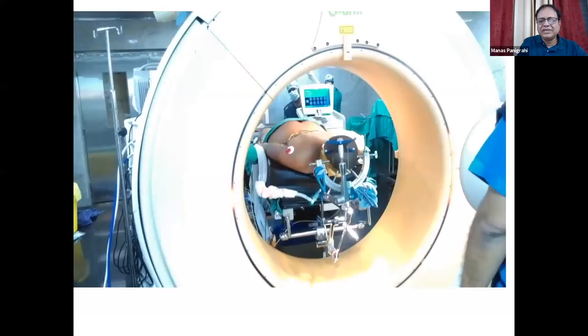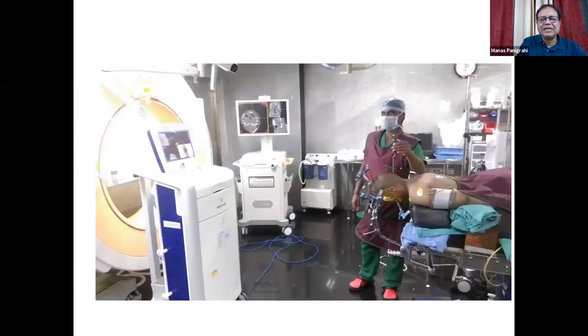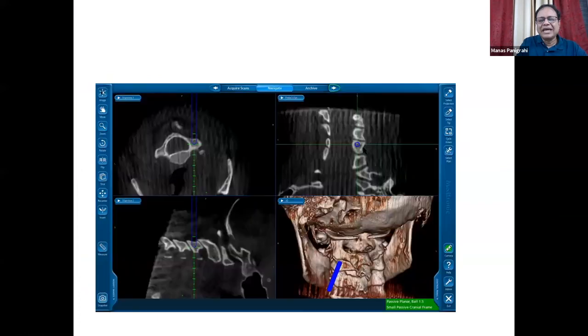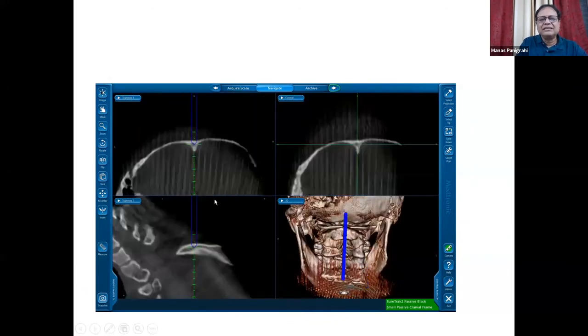In congenital deformity like occipitocervical, where the anatomy is abnormal, it helps us to decide the entry point. I can use a navigated drill and then plan the trajectory in 3 directions, in the 3-dimensional plane. Not only for the screws in the cervical spine, but one can also decide what thickness of the occipital bone is available.